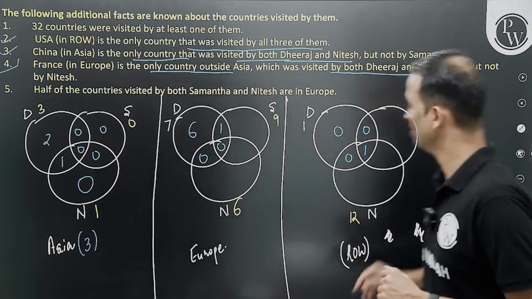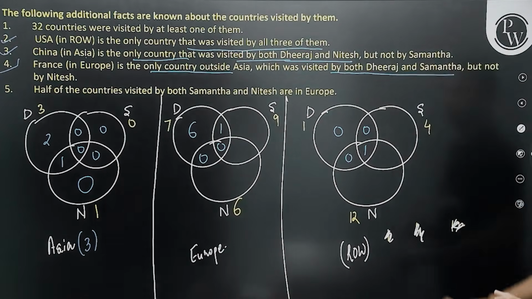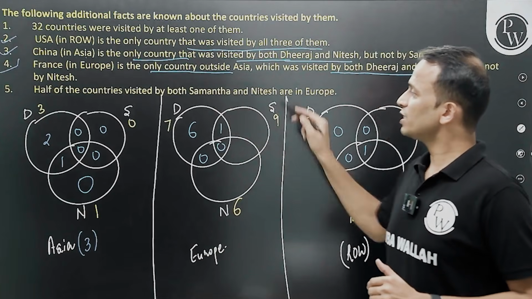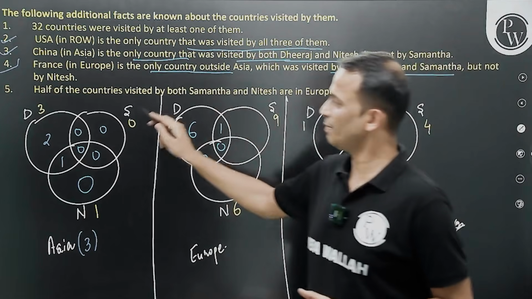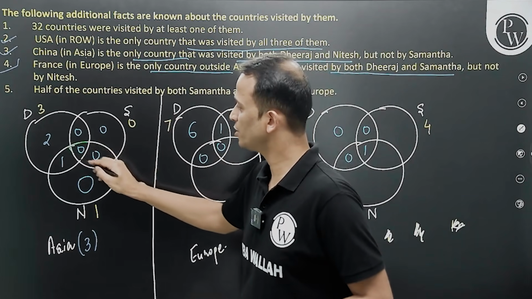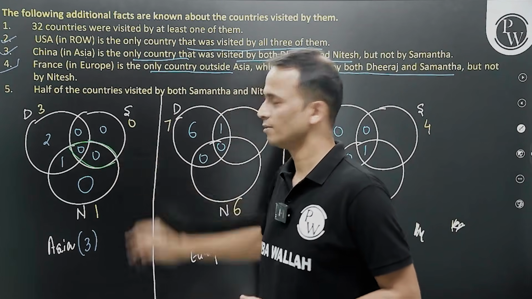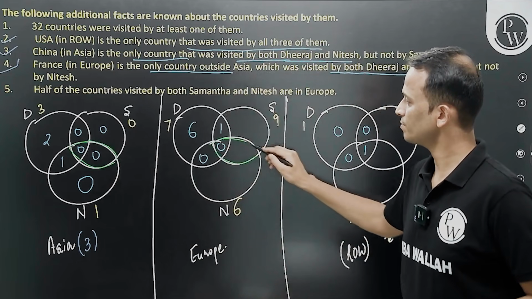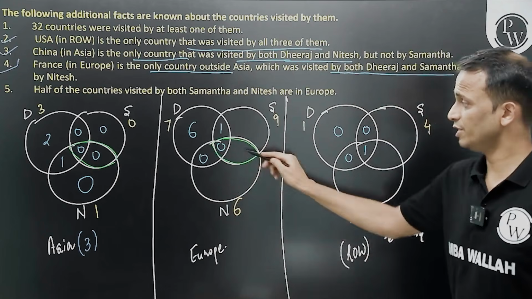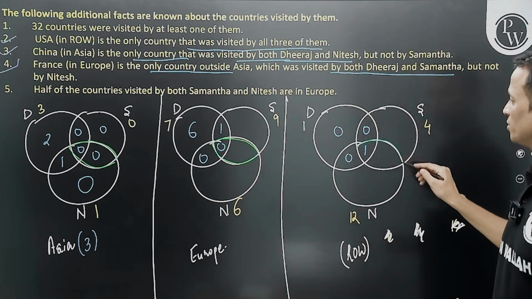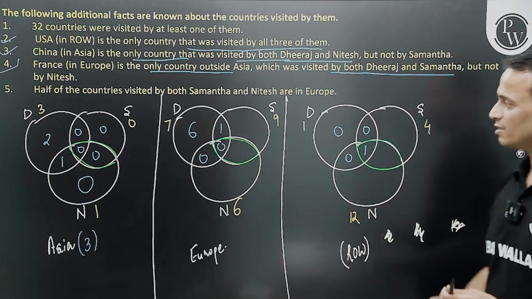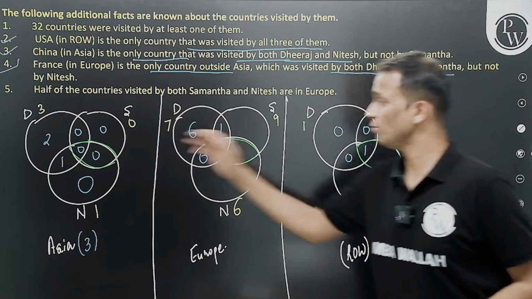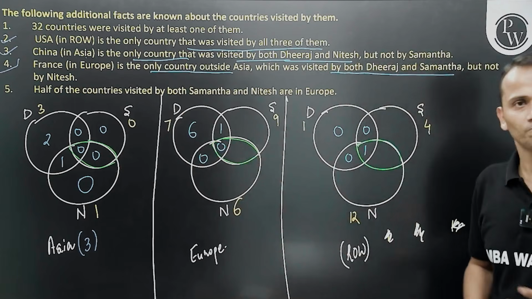All right, fine. Now let me mark this portion with a separate symbol. Number of countries visited by Samantha and Nitesh, that means this portion, and this portion. So this value will be equal to the sum of these two values, right?